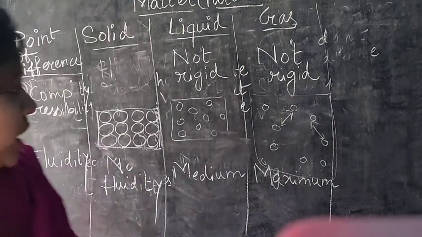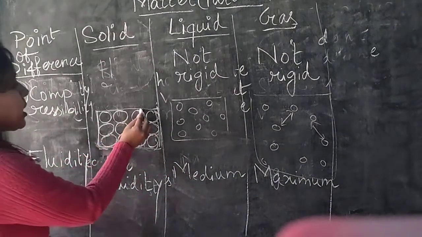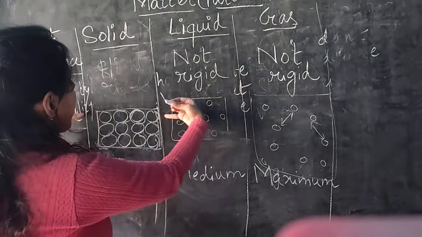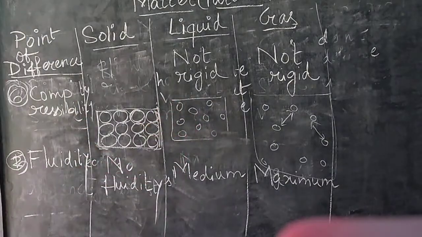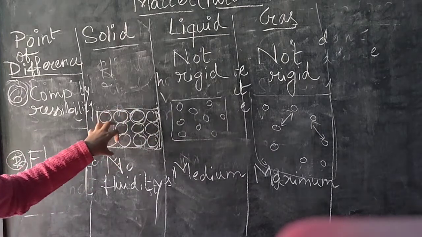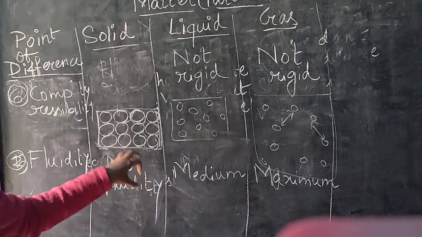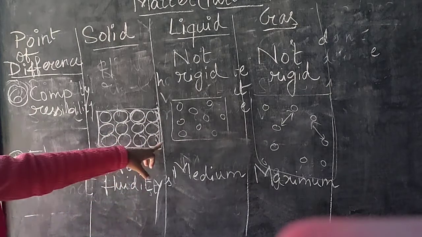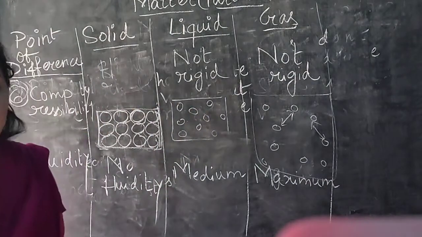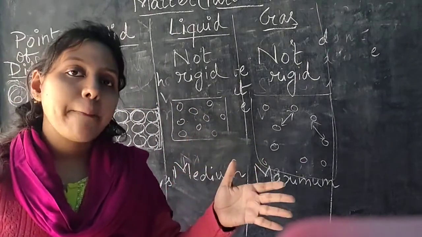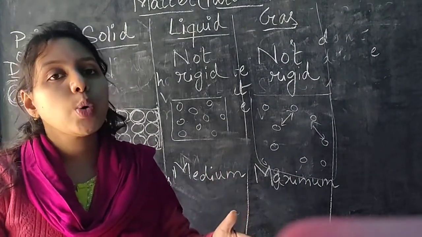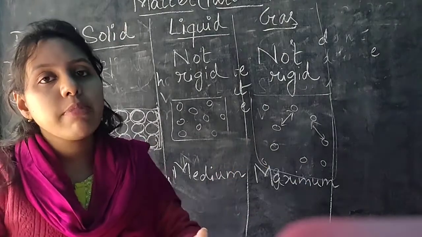Now see here, in case of solid substance, the molecules are tightly packed or rigidly packed. So whenever you are applying pressure here, it is not possible to compress or decrease the volume, because there is no such space between two molecules which we can compress. But in case of liquid, here you can see that intermolecular spaces are there. So if we apply pressure from outside, there are some spaces between the molecules that can be compressed or squeezed.